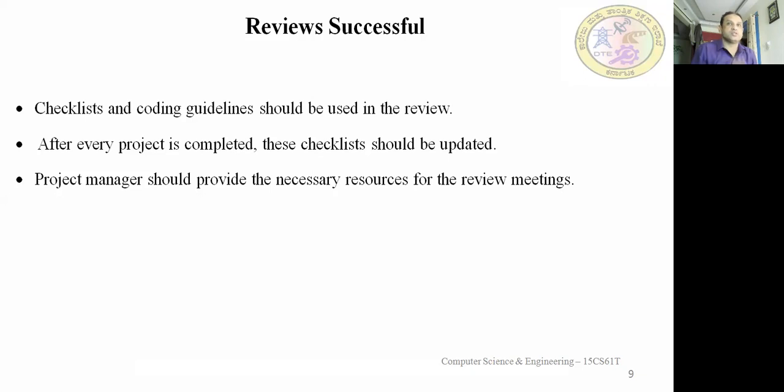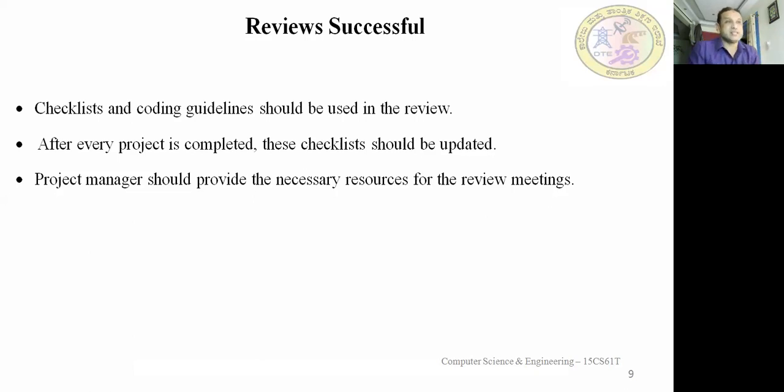What are the things you're using the checklist for? Yes, the project manager should provide the necessary resources for the review meeting. For the review meeting, the project manager should give all the checklists. What are the things they have done there? A checklist is the list of what they have done there, whether variables are declared, whether they followed the proper guidelines or not. All those things are given. We'll be discussing that later.